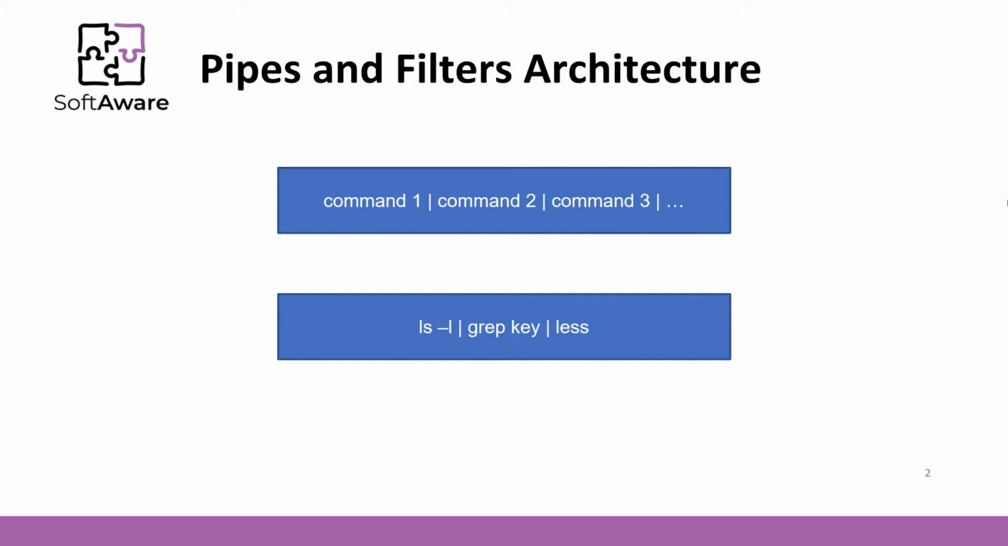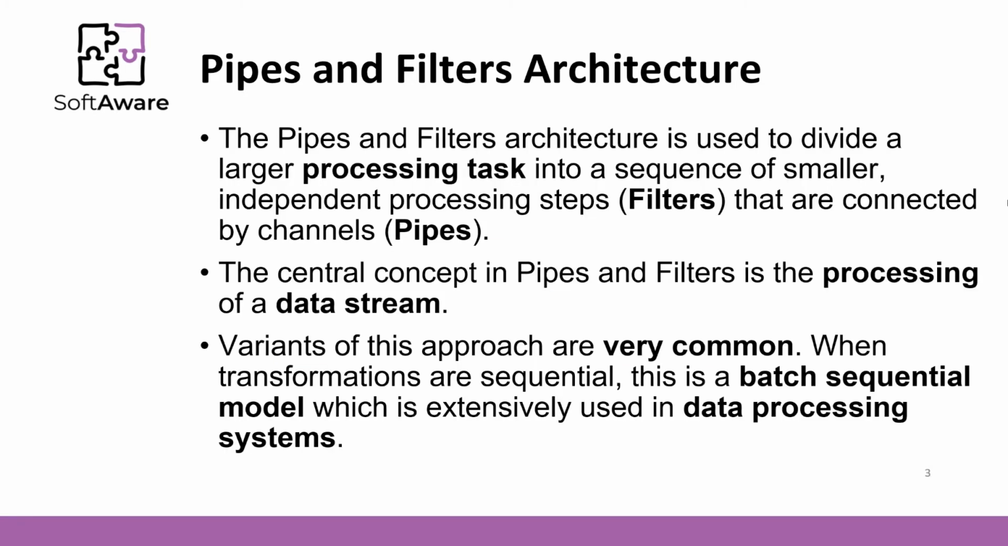So isn't it a good idea to use such an approach for the software that we build? Yes, it is, if we have a processing task that we can divide into a sequence of smaller, independent processing steps that are connected by channels. The central concept in pipes and filters is the processing of a data stream. Variants of this approach are very common. When transformations are sequential, this is a batch sequential model, which is extensively used in data processing systems.